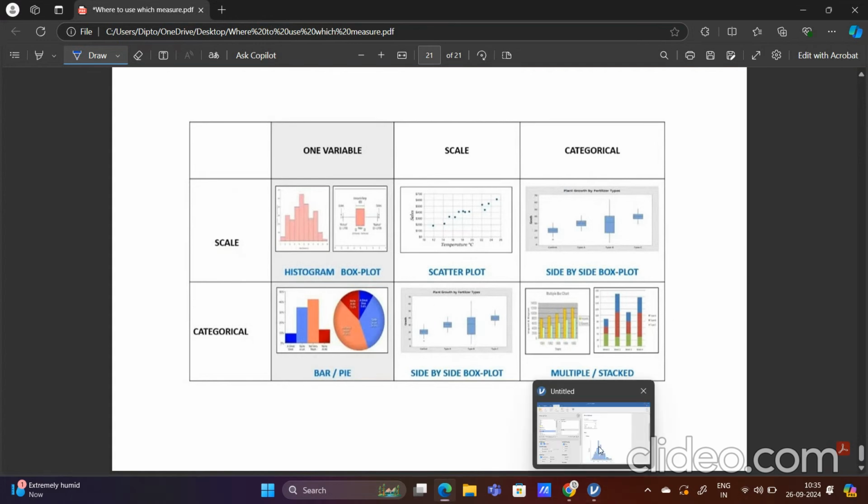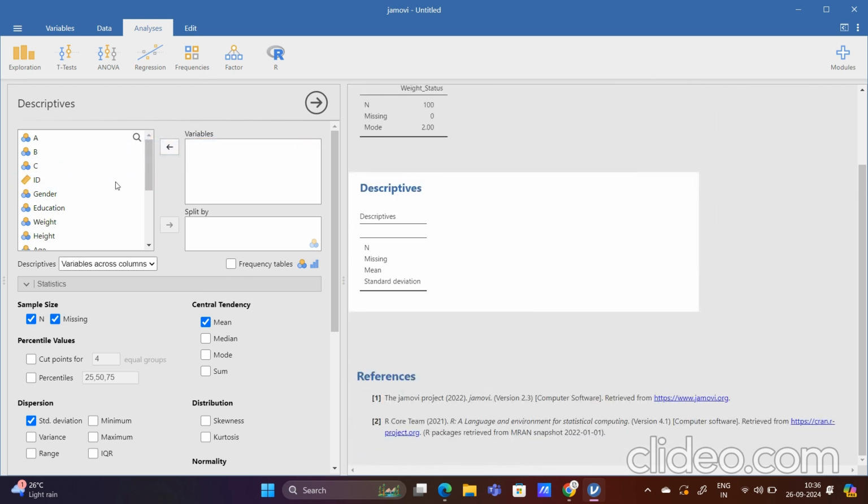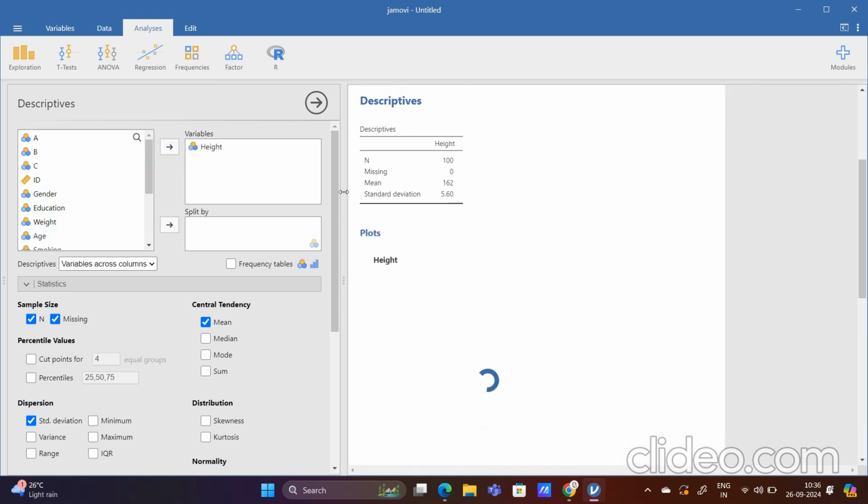Suppose I have multiple variables here, but I want to apply it on height. Height is nothing but a numeric value or a numeric variable, or you may also call it continuous. So if I select height, what type of plot I will be using becomes important.